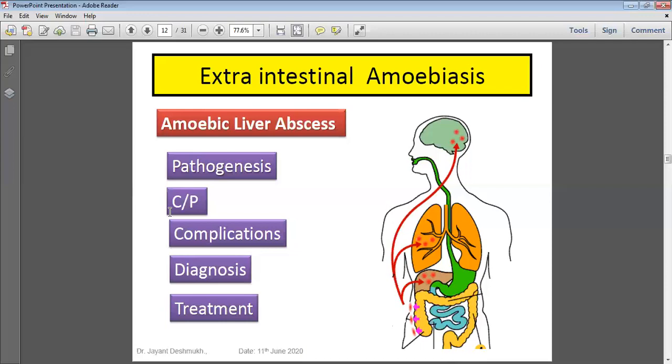Complications. Just think, there is an abscess in the liver. What will happen? Day by day it will increase in size. After that, the neighboring structures get damaged or involved. Suppose a right-side abscess is anterior. When it breaks, it forms amoebiasis cutis, meaning skin involvement. It ruptures into the skin on the anterior side, so it is known as amoebiasis cutis or amoebic cutis.